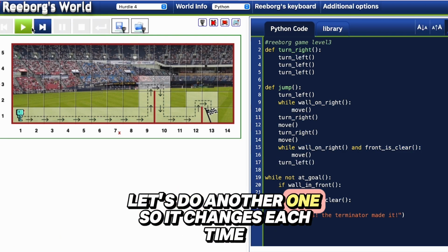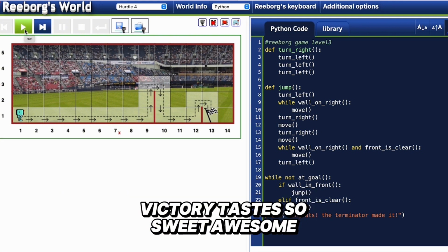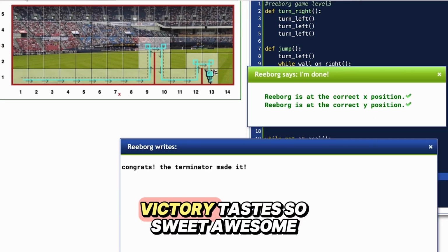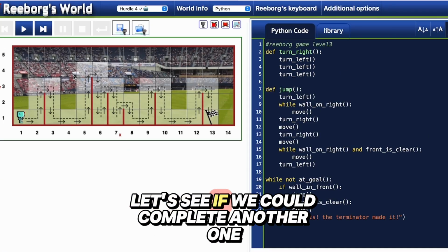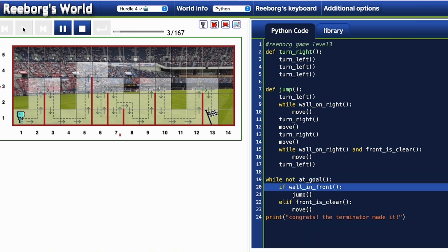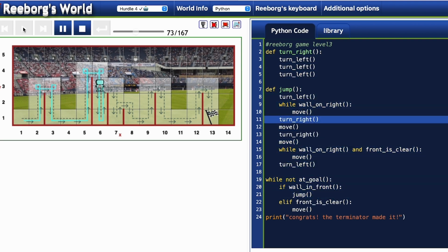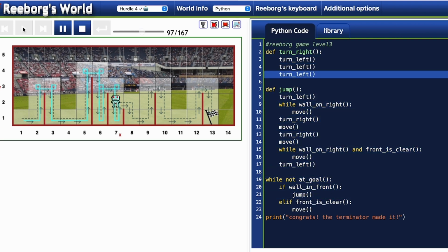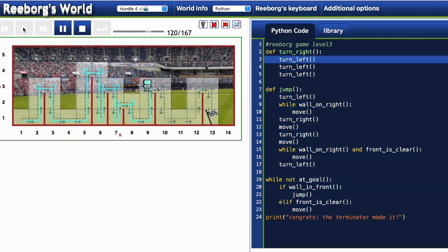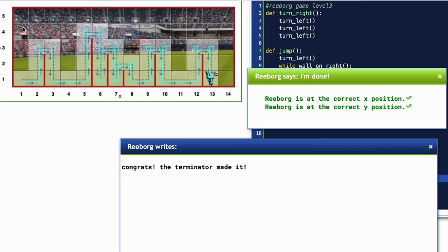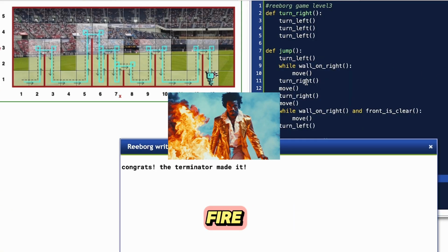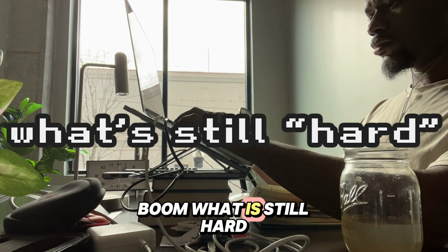Let's do another one. So it changes each time, but it should. Victory tastes so sweet. Awesome. Let's see if it could complete another one. There it is, fam. Fire. Boom.